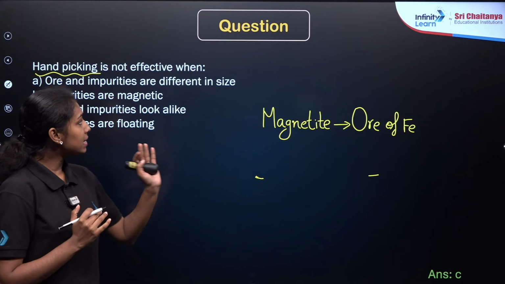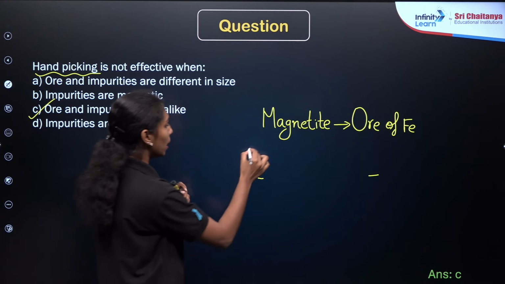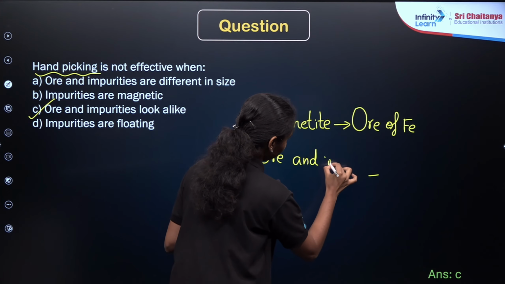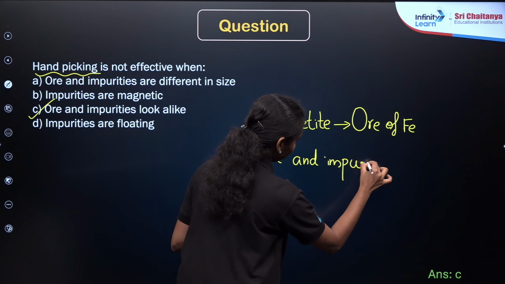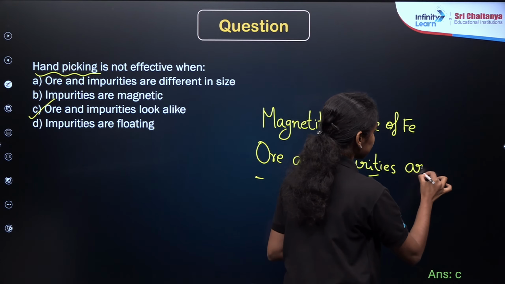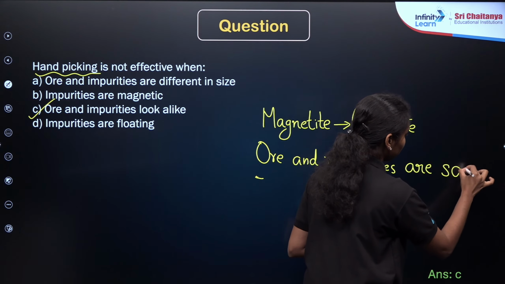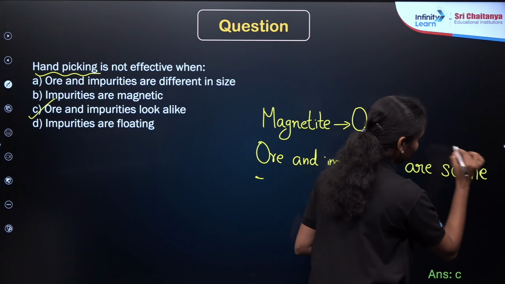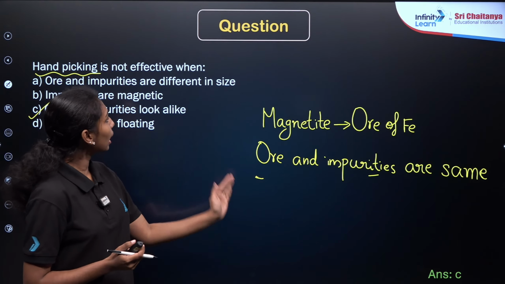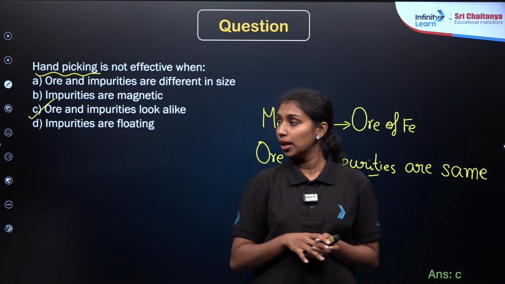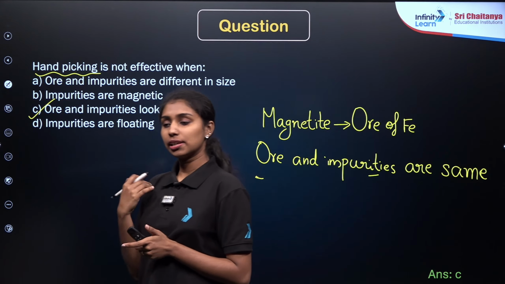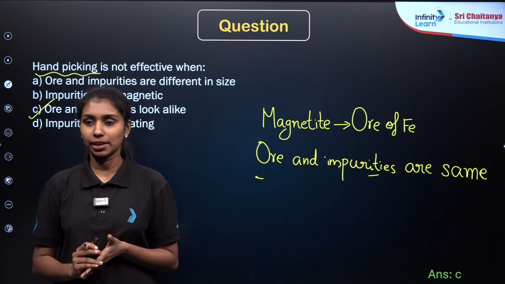Similarly, if you have the ore and the impurities, and they are similar in size or similar in color, we can't separate them from each other, right? So this hand picking method is not applicable when both the ore and impurities look alike. Is there any doubt? Okay, I hope you understand.